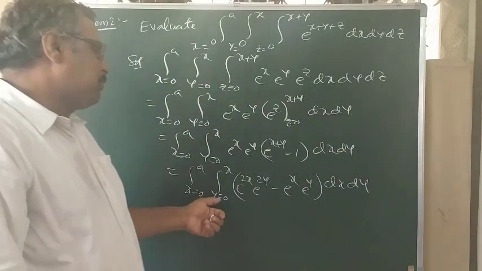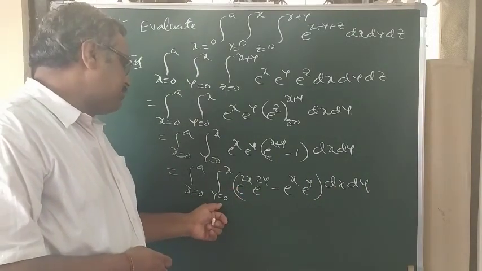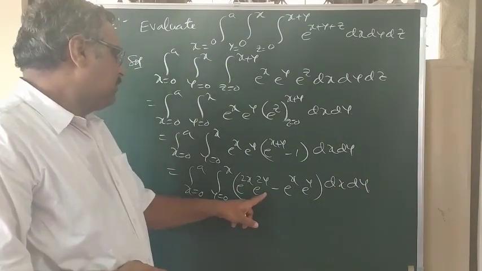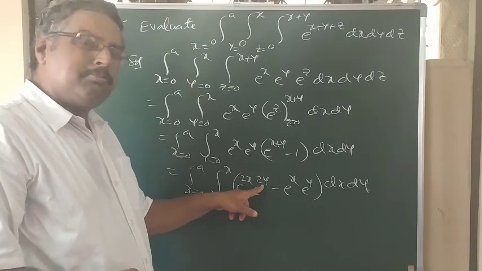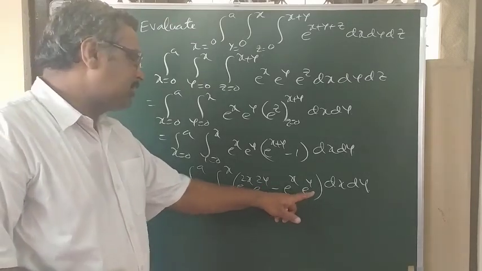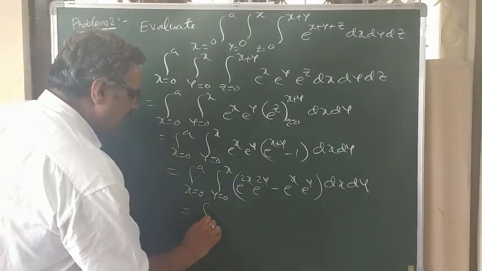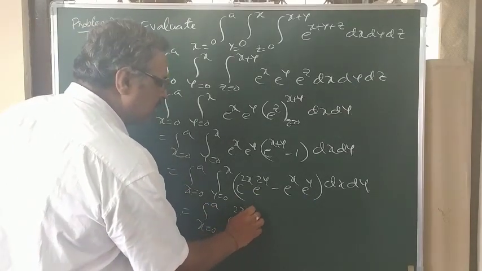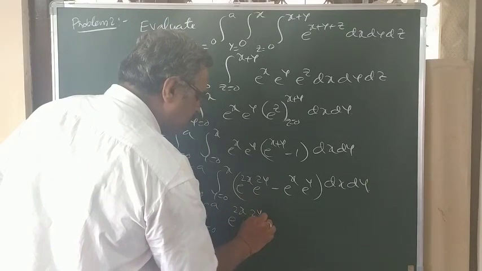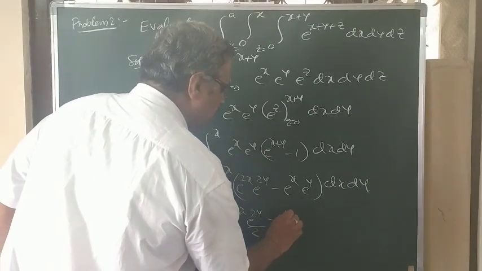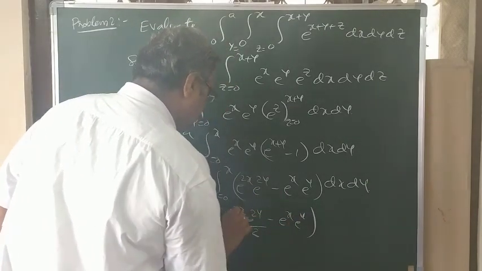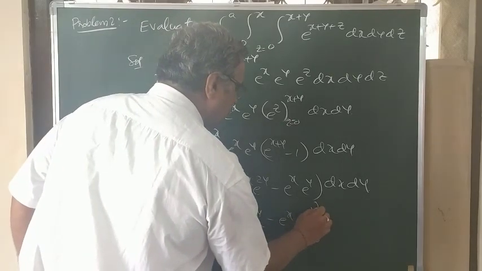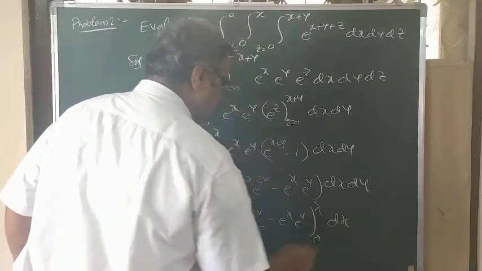Now integrate with respect to y. Now e power 2y integration is e power 2y by 2. Here e power y integration is e power y. X is 0 to a, e power 2x is constant, e power 2y by 2 minus e power x into e power y, limit 0 to x dx.